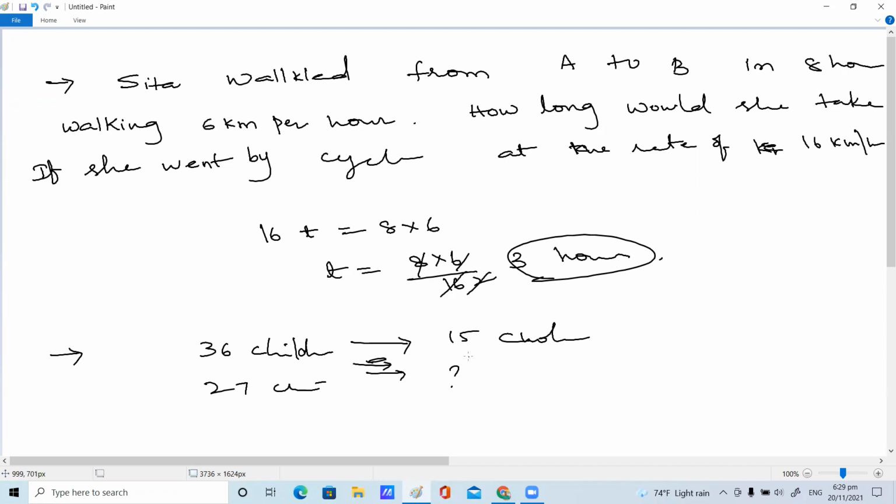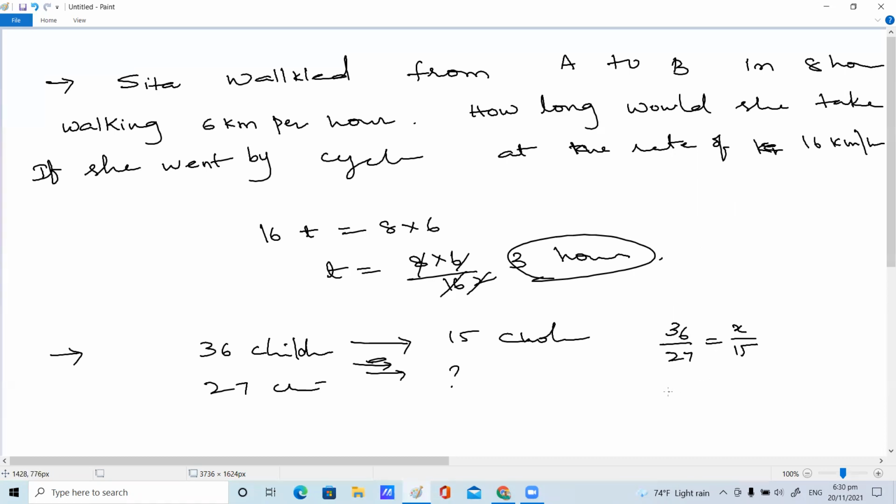Is it direct or indirect proportion? Indirect proportion. More the children, less the chocolates. Very good. Now, the total chocolates would be 540 for the first one, 36 children and 15. Directly, you can complete, right, children? 36 by 27 equals x by 15. Shall I take as x? Excellent.